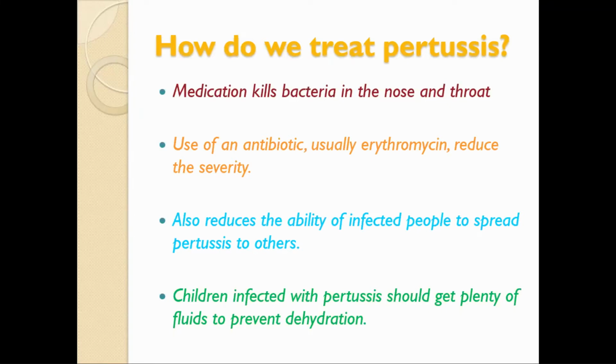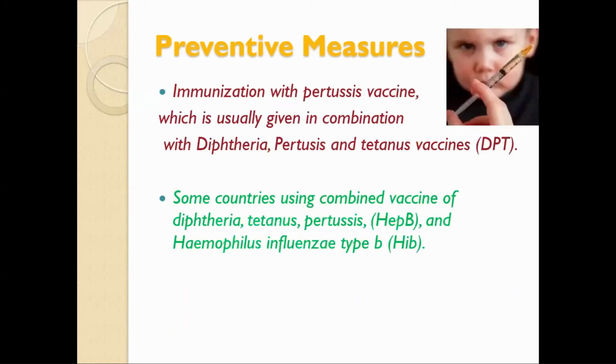As a preventive measure, obviously, there is vaccination against pertussis. Previously it was only DPT, diphtheria, pertussis, tetanus. There is no single vaccine under the NIP, the National Immunization Program. Under the National Immunization Program there was a trivalent vaccine, diphtheria, pertussis, tetanus.